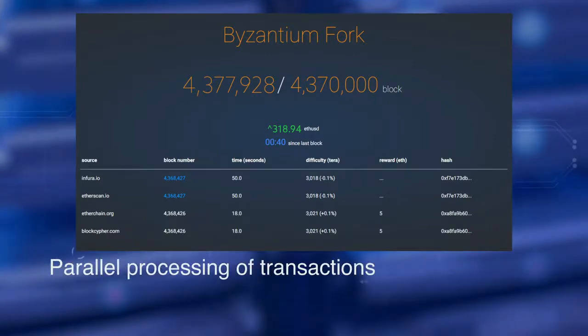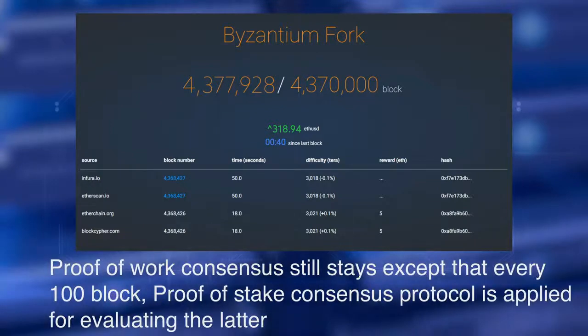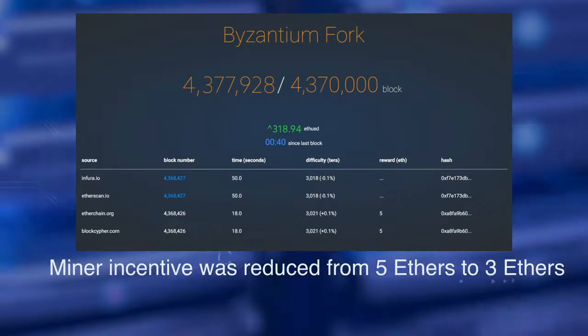Parallel processing of transactions. Proof of work consensus still stays, except that every 100 blocks, a proof of stake consensus protocol is applied for evaluating the latter. And the miner incentive was reduced from 5 ethers to 3 ethers for block creation. These are just a few EIPs. You can look at the documentation for other EIPs.